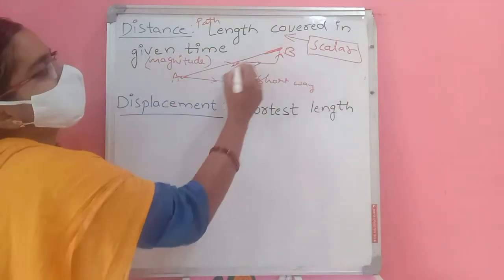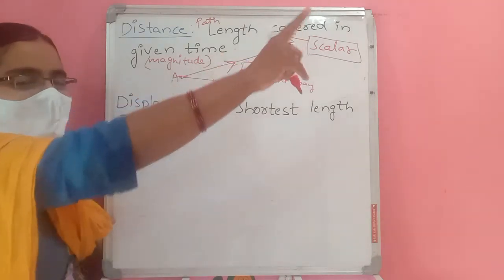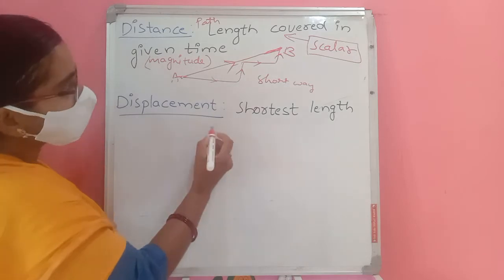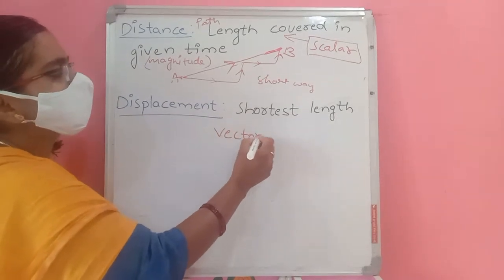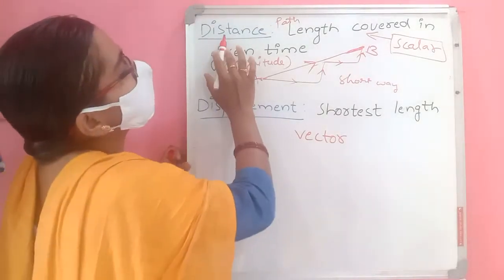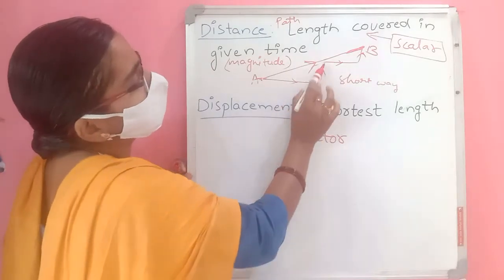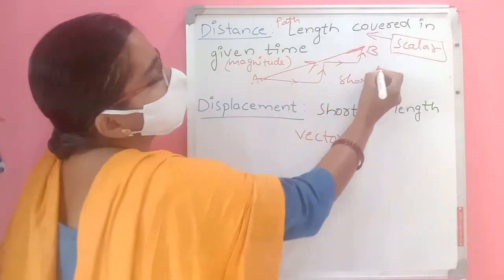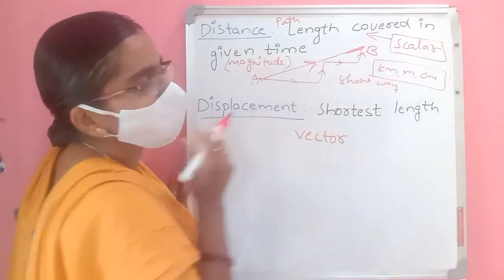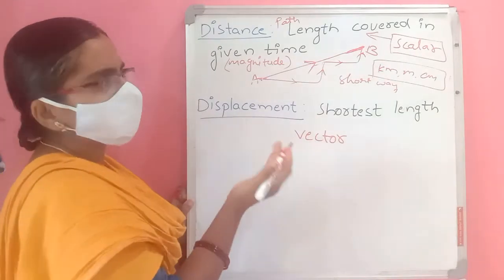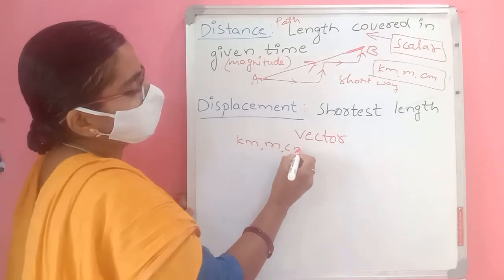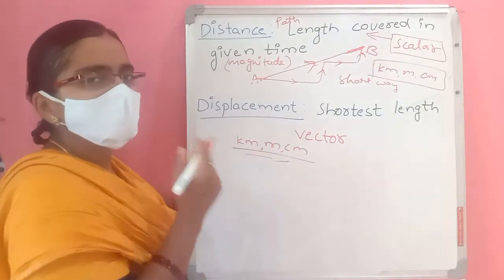If you go for displacement, in which direction did you go? See, this is the direction. So displacement has an exact direction. That's why displacement is a vector quantity. Distance means length only. Length traveled is called distance, so the units are kilometer, meter, centimeter. Displacement is also length only, so the units for displacement are also the same: kilometer, meter, centimeter.